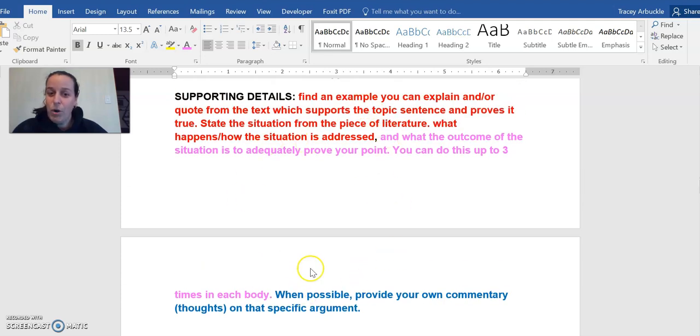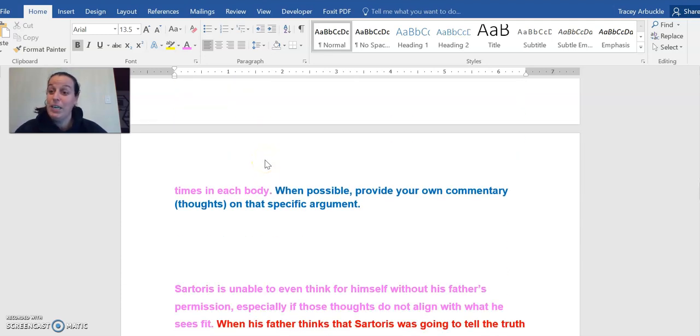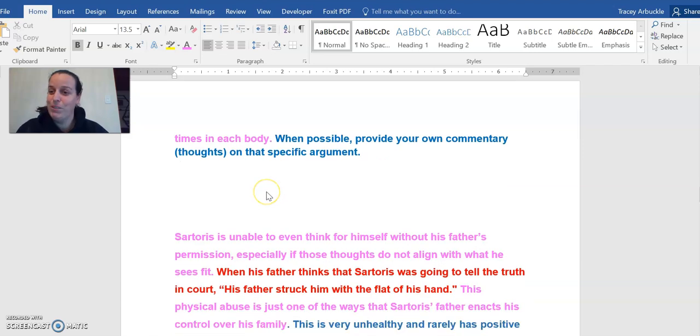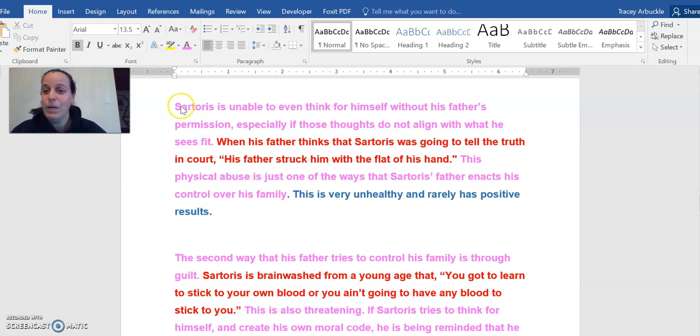This stuff is color-coded for a reason. When you come down here, it's going to be color-coded for those reasons. So Sartoris is unable to even think for himself without his father's permission, especially if those thoughts do not align with what he sees fit. So that's me kind of explaining how it relates to the topic, but it's not yet a specific piece of evidence, so that's why it's in pink.